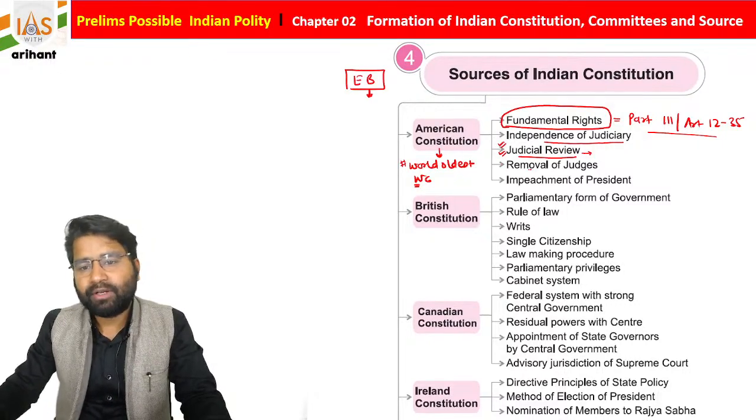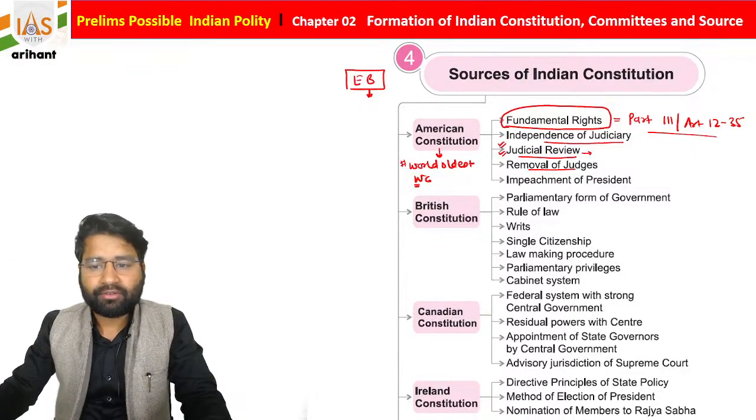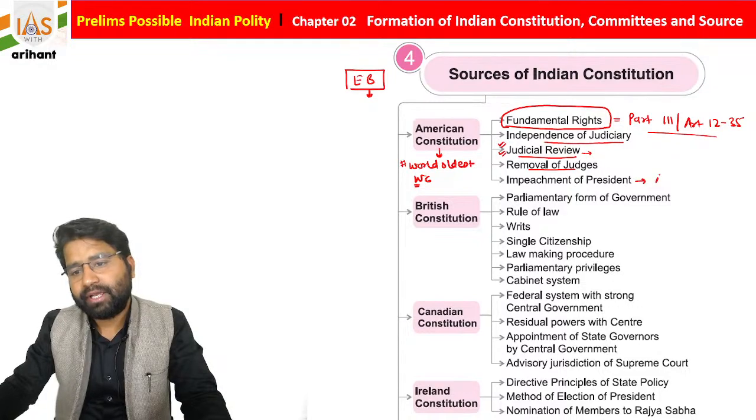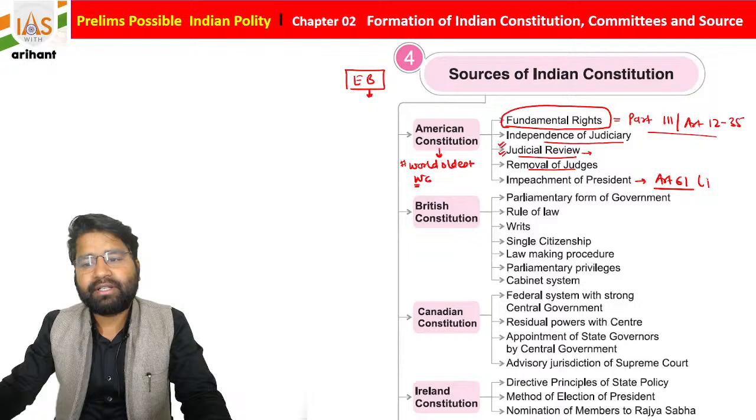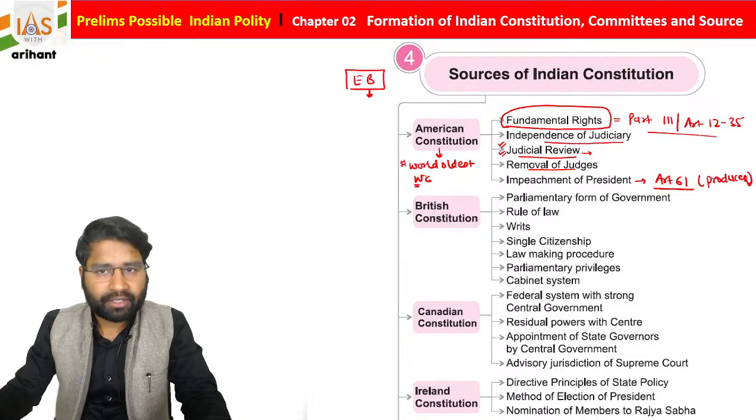Removal of judges is also a procedure that was derived from the American Constitution. Impeachment of the president is mentioned under Article 61 of the Indian Constitution, but basically this contains the procedure: what is the procedure and how the president of India can be removed?